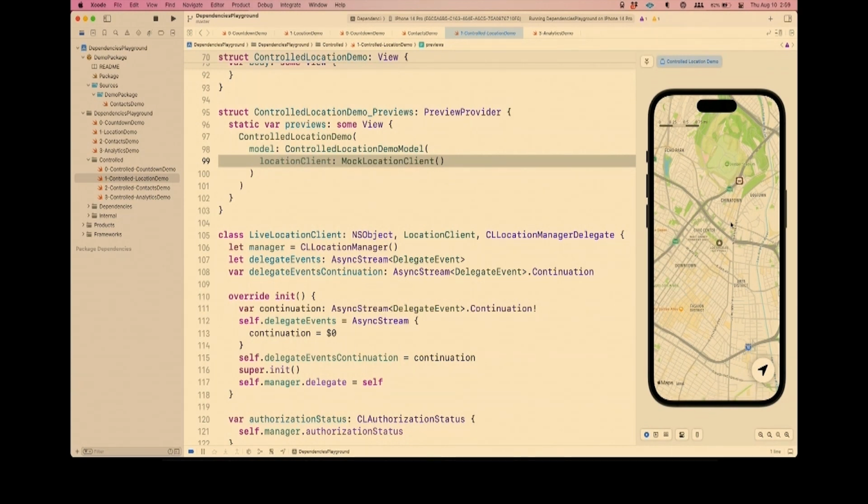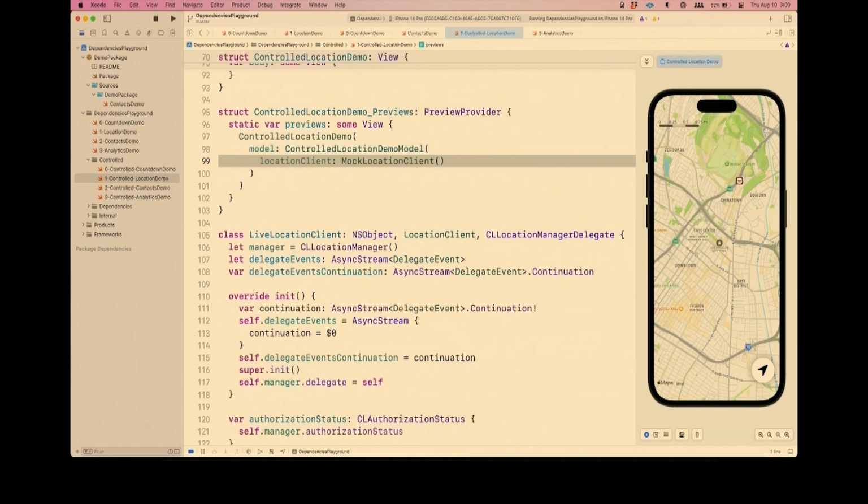All right, so we have a much more functional preview here because we took back control over that dependency. And even though the preview now does allow us to get access to location stuff more so in Xcode 15 than Xcode 14, I still think this client is going to be important because you still have no way of emulating the location manager failing. I don't know what I have to do to my computer to get it to start failing to get location, yet I could easily provide a location client that fails when I ask it for location. And then I would be able to confirm that, oh, this alert shows up, and when I tap on something in that alert, something happens. I get to explore more of my feature in the preview.